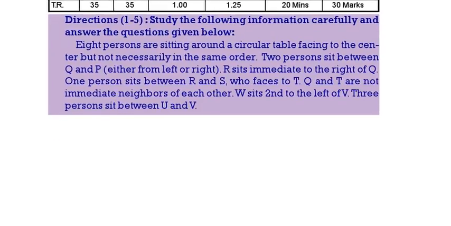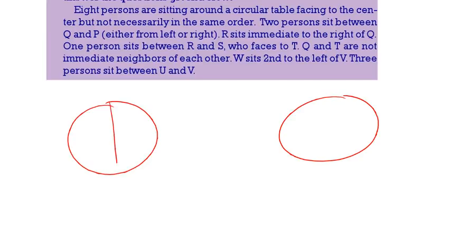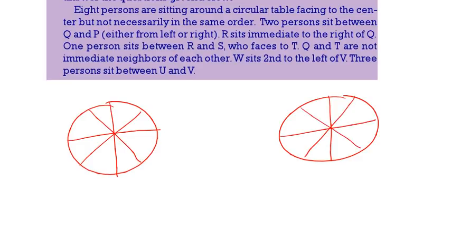Now this is the puzzle. There are totally 8 persons in a circle, so all of you draw 2 circles. We will do this in 2 possibilities. Divide each circle into 8 parts. This is the first possibility, this is the second possibility. We are dividing into 8 parts.